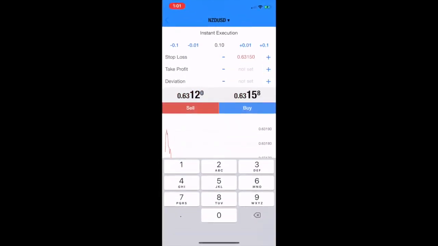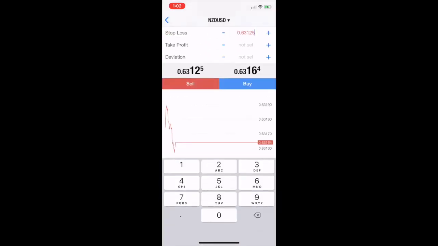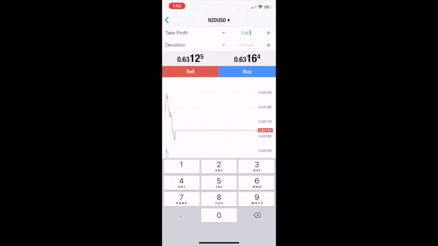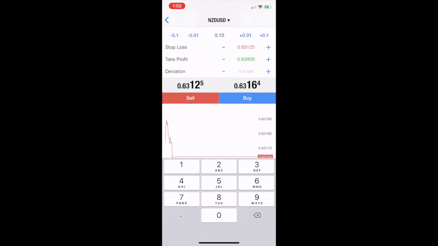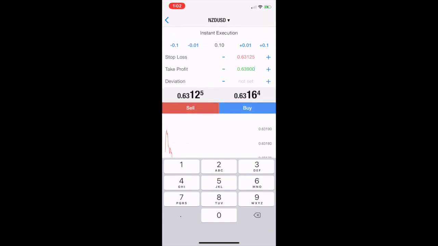And when you're watching this, guys, you can watch it several times if you don't get it the first time. Now we have our stop loss, we have our take profit. When I click instant execution at the top, you see how it can change that. Let's just leave it at those 0.63900. You've got the trade in, don't worry about deviation. All I would do here is click the blue button, buy.